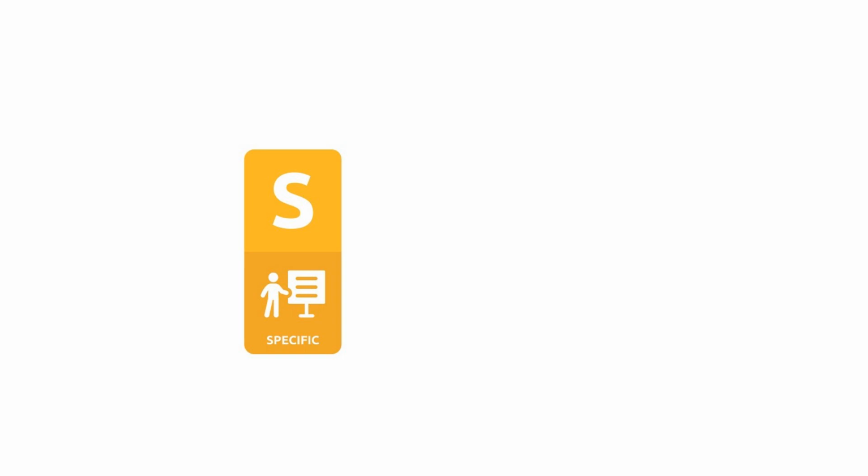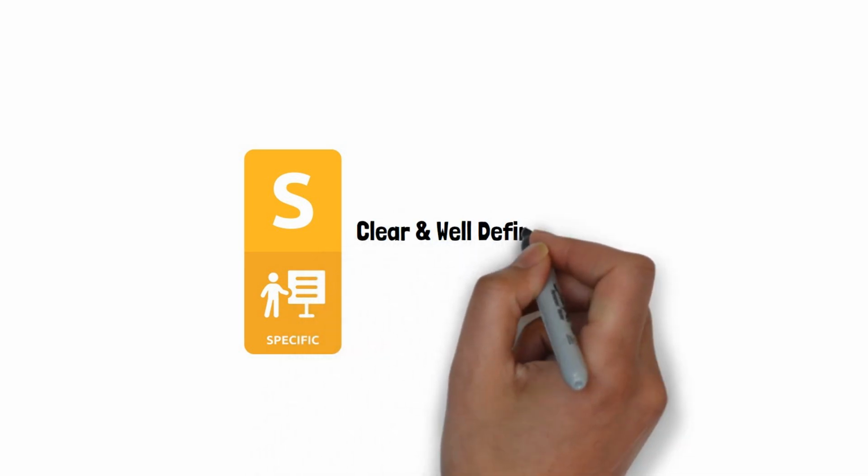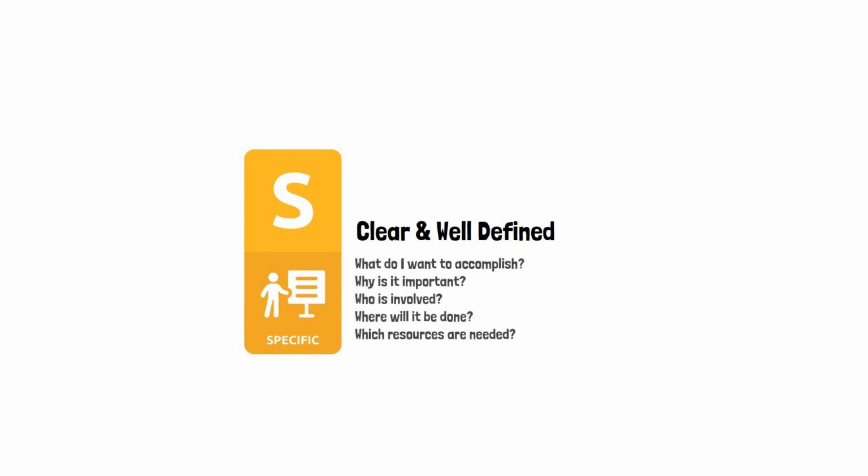The first step in setting a SMART goal is to make sure that it is specific. A specific goal is one that is clear and well-defined. When setting a specific goal, it is important to answer the following questions. What do I want to accomplish? Why is it important? Who is involved? Where will it be done? Which resources are needed? By answering these questions, you can ensure that your goal is specific and well-defined.